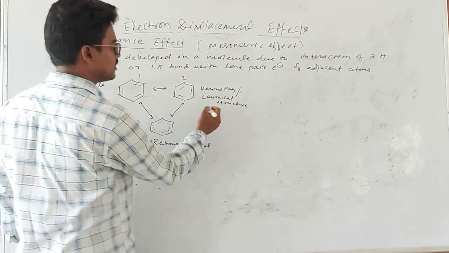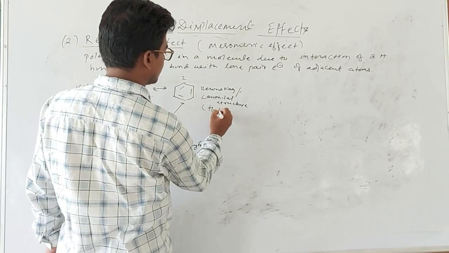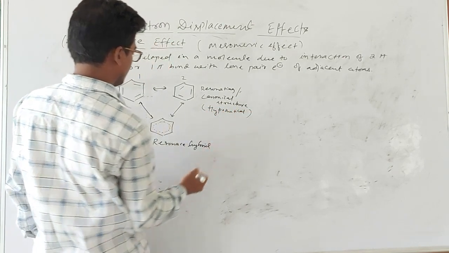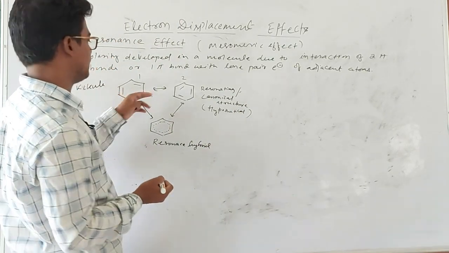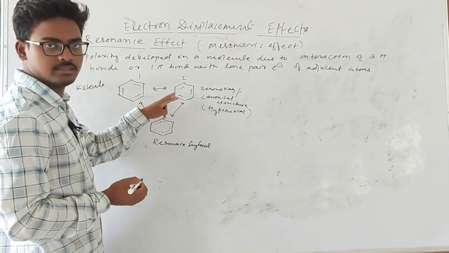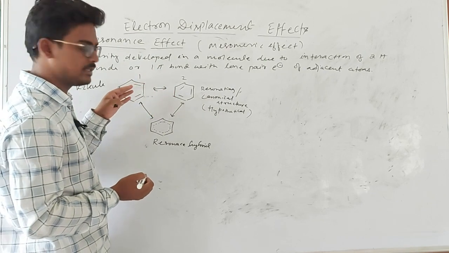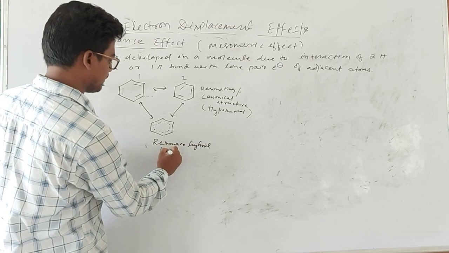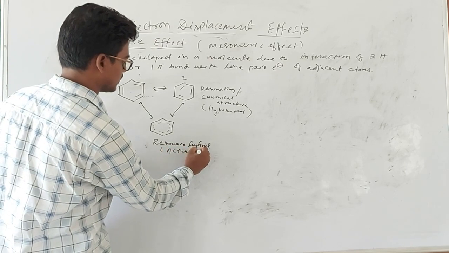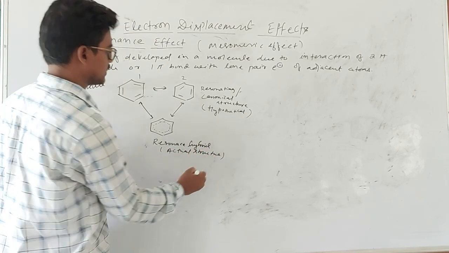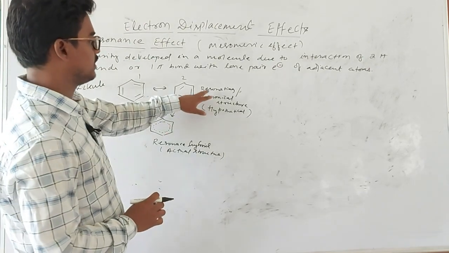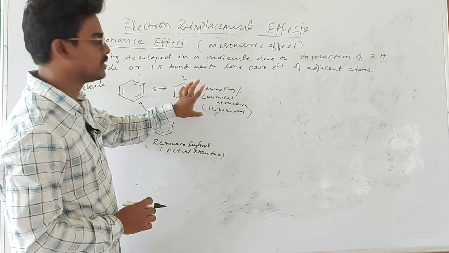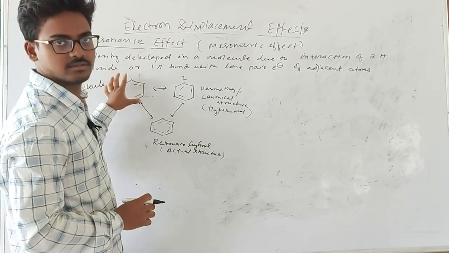Actually, this resonating structure is a hypothetical concept. Benzene does not exist like this. How does it exist? It exists like this structure. So this is the actual structure. Resonating structure or canonical structure is a hypothetical structure. It is not the actual structure.